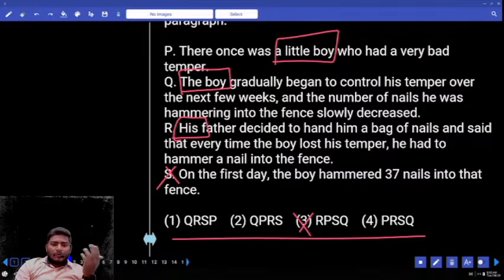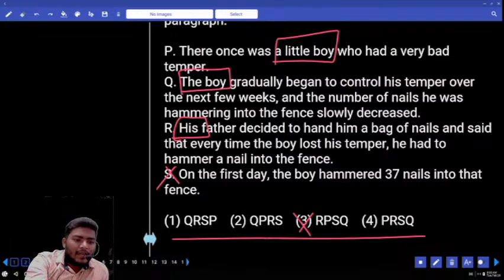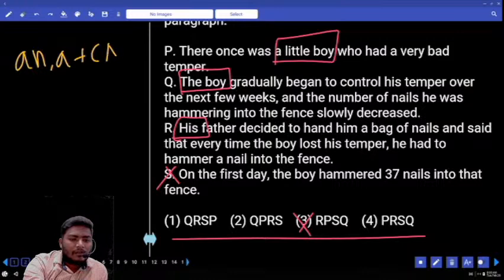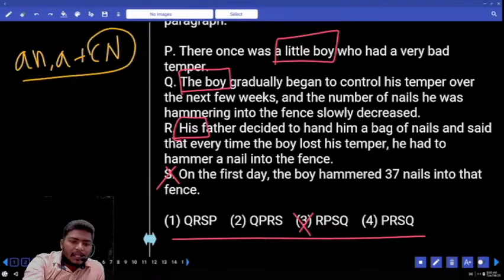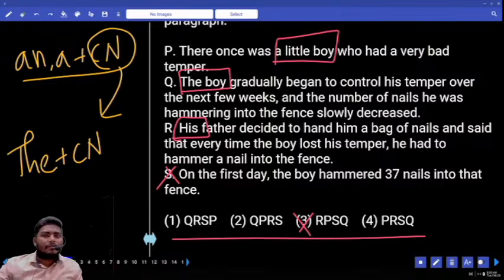Now, I don't know how many of you attended my articles class. I explained this logic. This logic is related to articles. Whenever you want to introduce any common noun with a or an, when a common noun is introduced with a and an, if we are speaking about the same common noun in the further sentences, there we use the plus the same common noun.